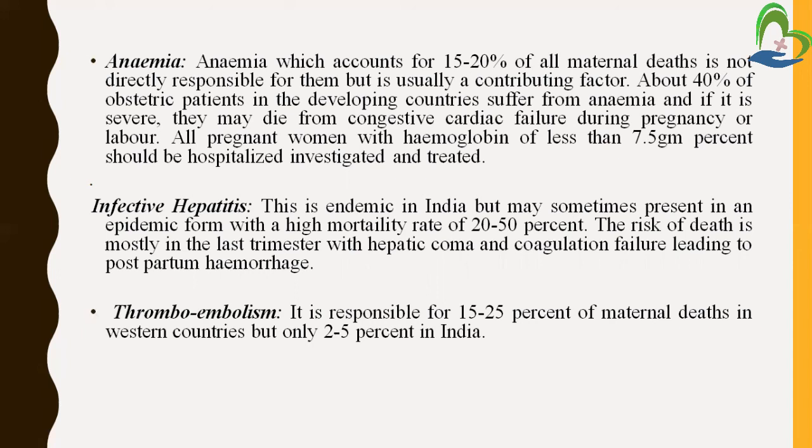Next is infective hepatitis. We already learned that infectious diseases are more responsible for maternal death. So try to avoid hepatitis B and infectious disease by providing proper vaccination to the mother. And thromboembolism means blood and clotting factors. It is responsible for 15 to 25% of maternal deaths in Western countries, but only 2 to 5% in India. So in India, this kind of cause is less responsible for maternal death, but we have to take care to avoid these kinds of causes also.